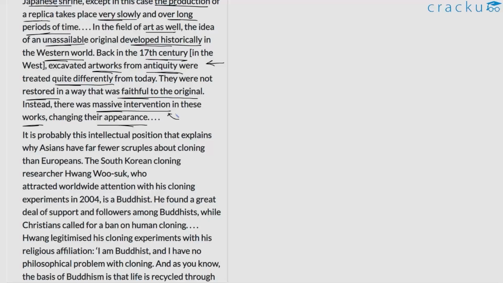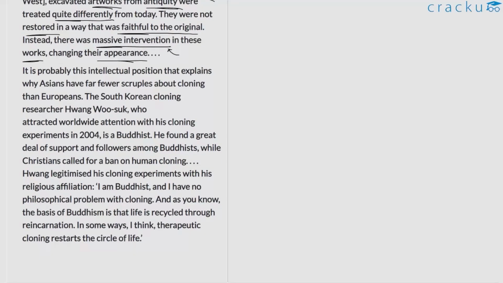And in this regard, the author is trying to say that this is a bit different from our current or the Western world's current notion of what would qualify as original or an imitation. So in a way, the author is just trying to say, or he might be trying to hint at this possibility that this idea of an unassailable original, so something that has to be true, is quite new as an idea here in the West. This is what he's trying to perhaps convey here.